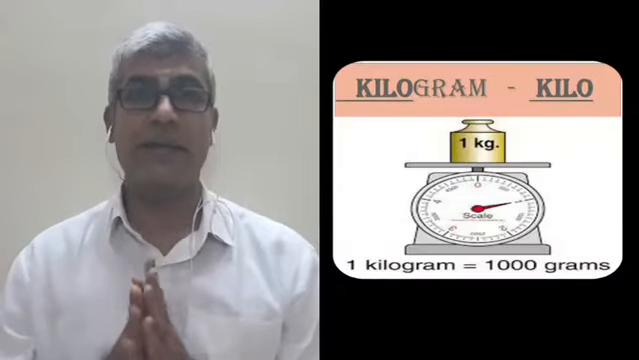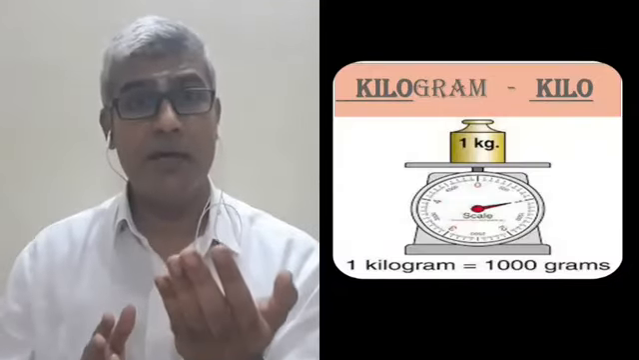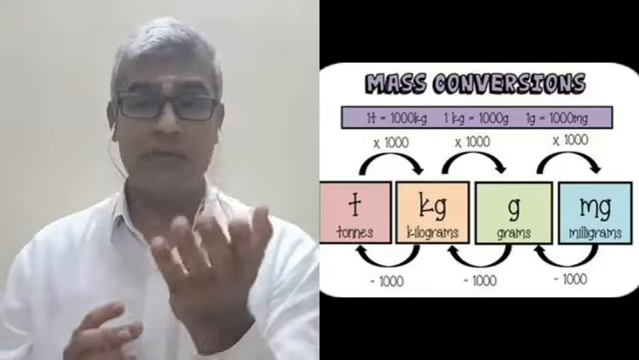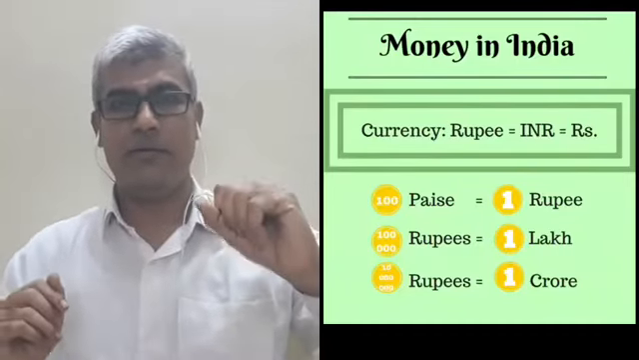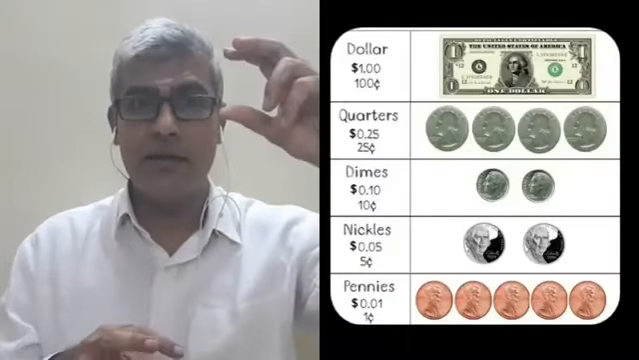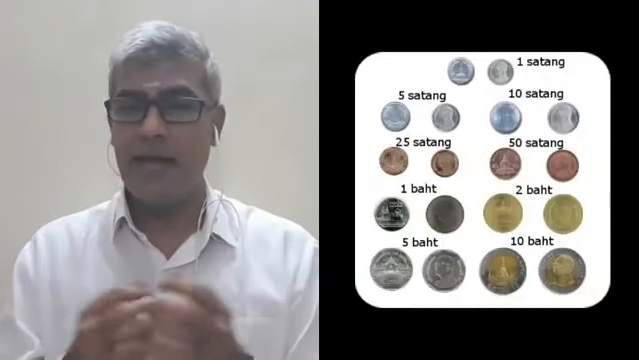Next, we are going to study about conversion. The greatest unit is converted to the smallest unit. For example, kilogram can be converted into grams, grams converted into milligrams. Like what we do in terms of money, the rupee is converted into paise, not the paper into coin. I am saying about the value. In the United States of America, it is dollar to cent. In Thailand, it is baht converted to satang.